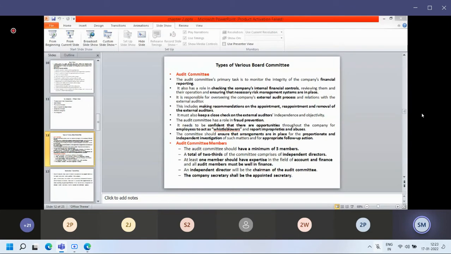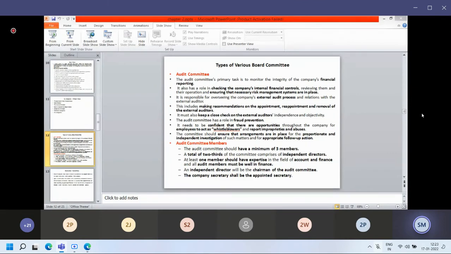So the board audit committee is responsible for the financial transactions of the organization, to prevent fraud, to check the internal audit and the external audit, including appointment, reappointment, or removal of the external auditor, and to check that all books of accounts are maintained properly. Audit committee members are board directors, those who have experience and qualifications in finance and financial transactions. So this is the audit committee.